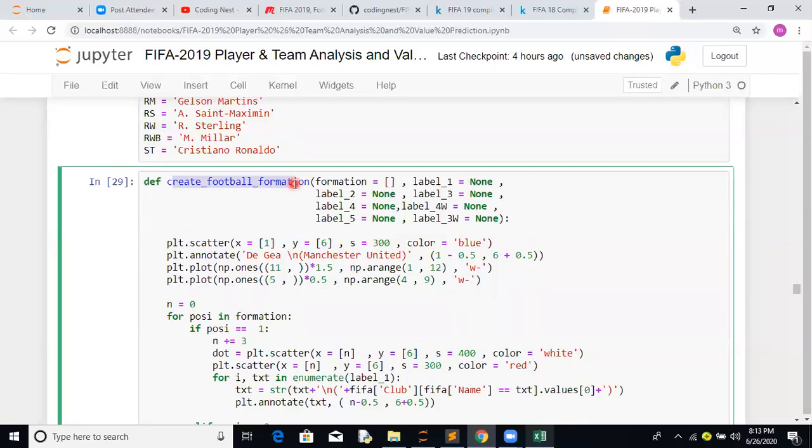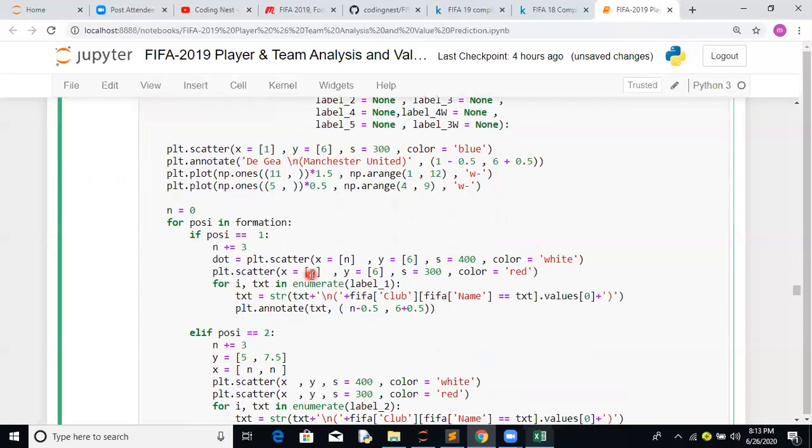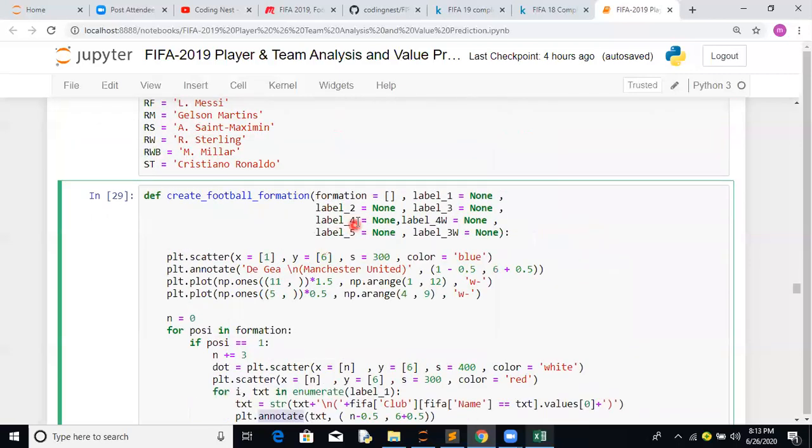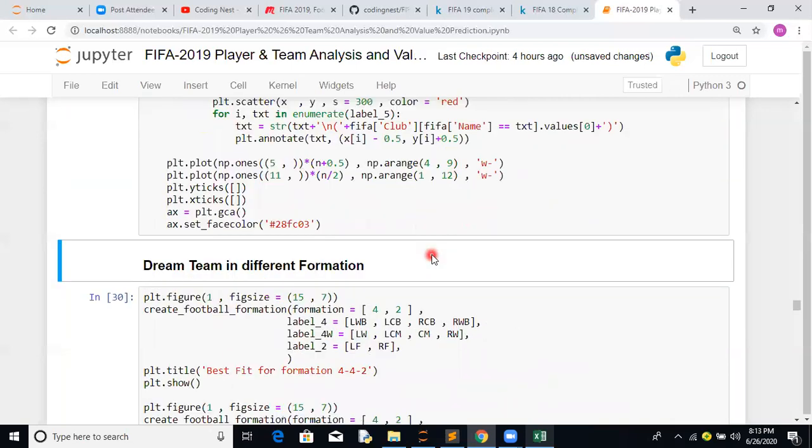So here we have created it using matplotlib, and we have annotated each and every position with the particular name according to the positions. Depending on which formation you are sending, like 4-4-2, you have to send the labels 4, 4 and 2. When you're creating 5-3-2, which comes down to 10, you have to send 5, 3 and 2. So basically formation along with the labels you have to send. Let's try how it works.